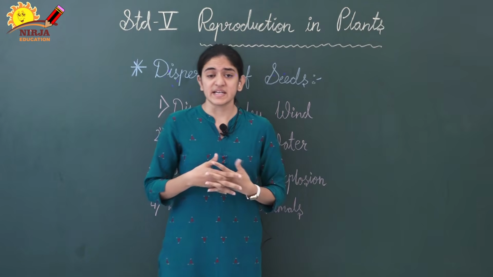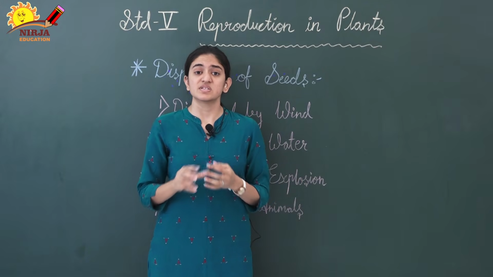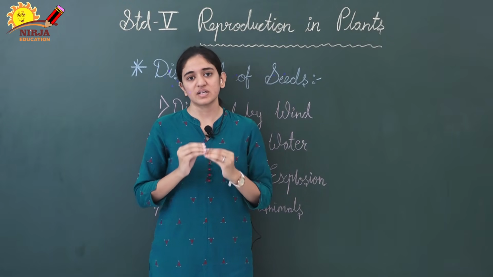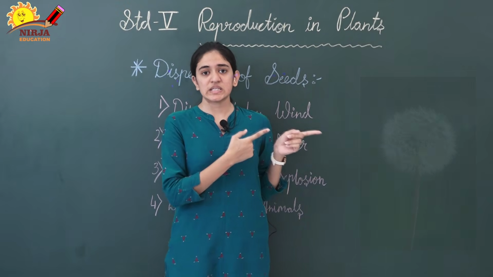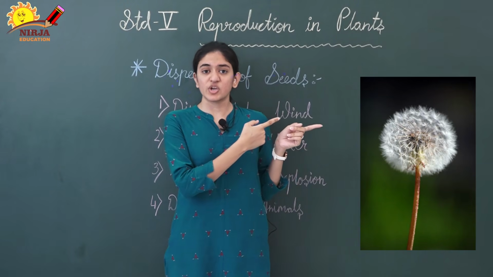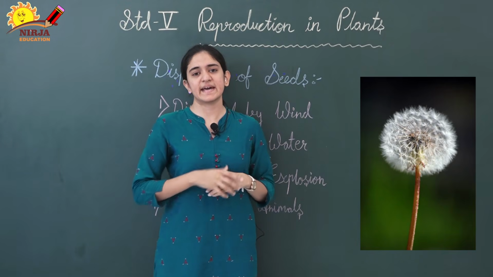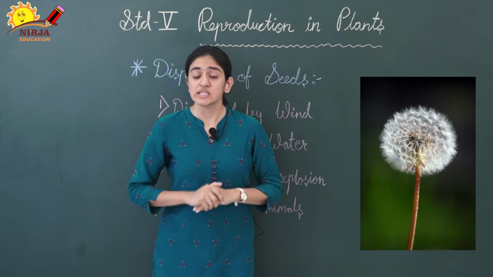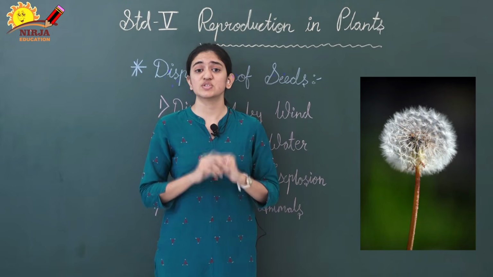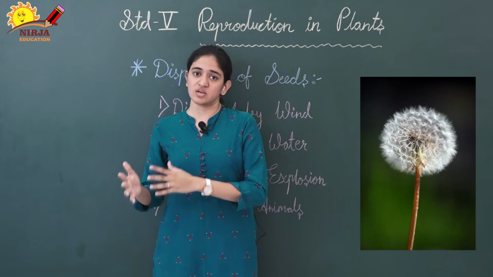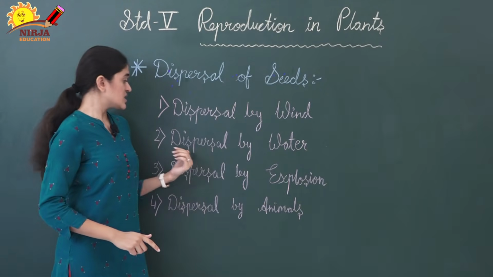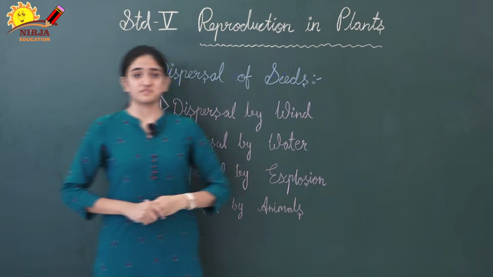Then second example is you can see the seeds of dandelion or cotton. They have tufts of hair attached to the seed. You can see in this image, yes, this is the dandelion seed. You can observe some thin tiny hair like structures attached to the seeds. So these tiny hairs help the seeds to move from one place to another through the wind.